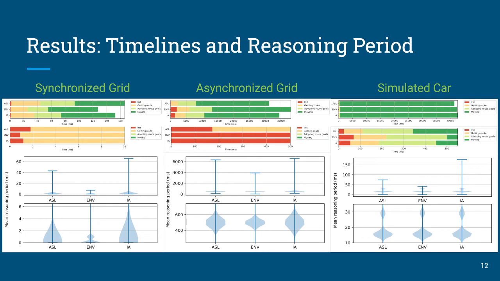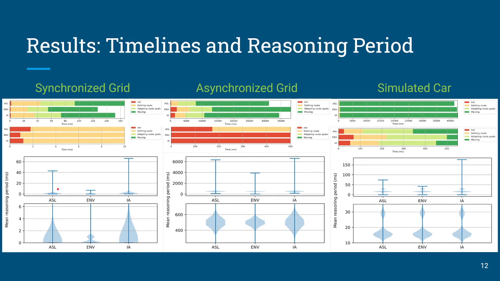In looking at the performance of the agent, I looked at this in a couple of different ways. I logged the behavior and the actions, the types of plans that the agent was executing, to get a sense of where the agent was spending its time, and also looking at the length of the reasoning cycle. So now if we look across the top of the figure here, we see the timelines. This is the full scale of the timeline, and underneath here I've zoomed it in so we can see some of those smaller timelines, especially for the simulated car where all the interesting stuff is happening in this tiny little space here. So I've spread it out a little bit.